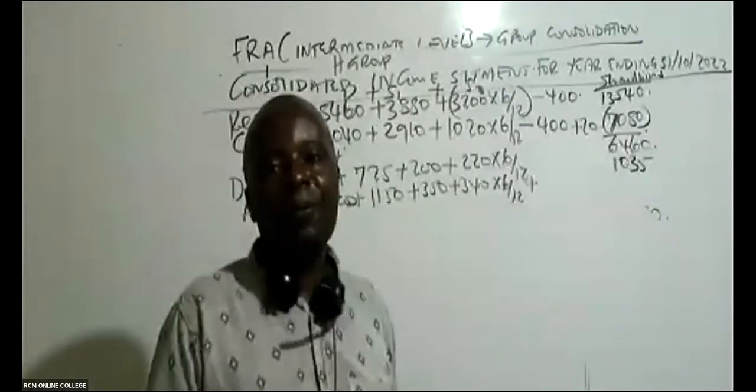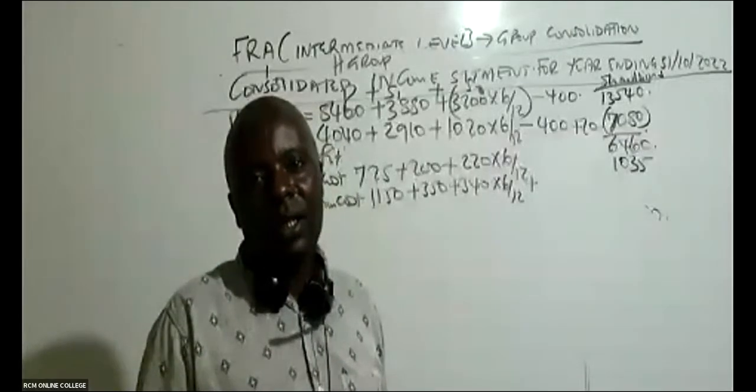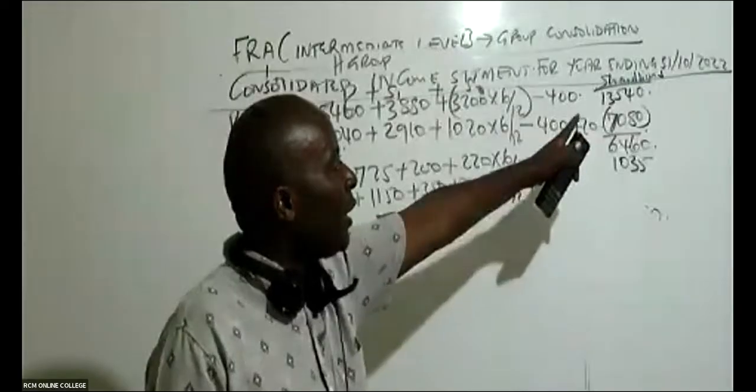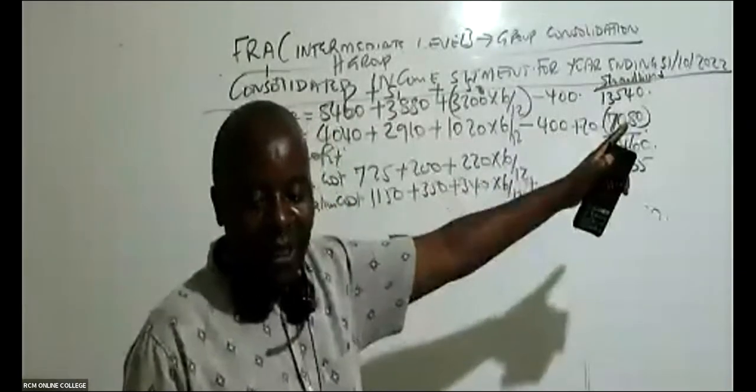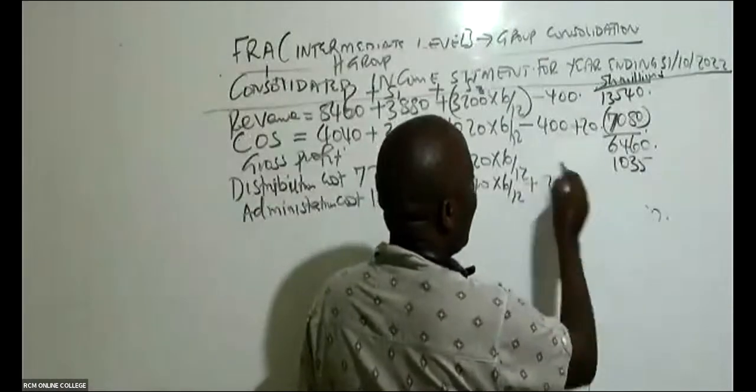But now remember, 60 is for 3 years, and the income statement is per year. This is an income statement for just 1 year ending like that. So Elizabeth, in this case, we should have worked with 20.